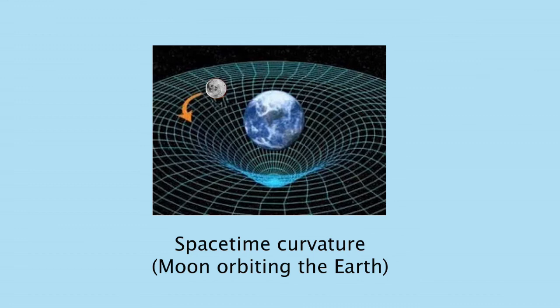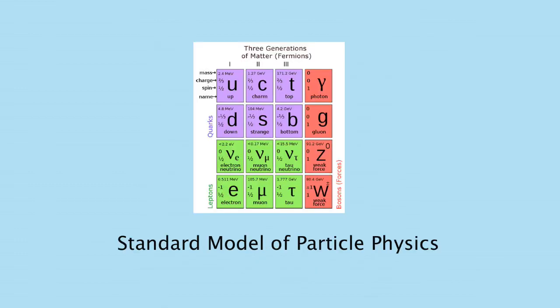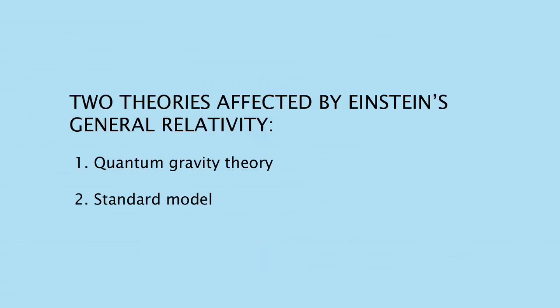In spite of the supposed successes of the general theory of relativity, the current state of gravity in physics is that quantum mechanics cannot be reconciled with the theory of general relativity and that the Standard Model does not include the fundamental force of gravity. There were two theories that were affected by Einstein's general relativity: quantum gravity theory and the Standard Model. Quantum mechanics deals with the minute world of particles. Einstein's general relativity was said to explain the universe better.